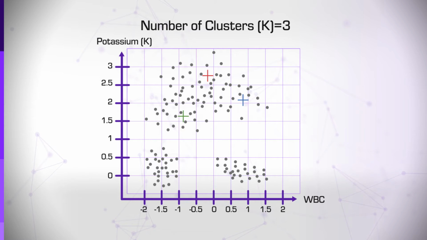Now we form the 3 clusters around the 3 centroids. This is pretty easy. For each point, we just compute the 3 distances to the 3 centroids and assign the point to its closest centroid. So, this point is assigned to centroid number 1, this point to centroid number 2, this also to number 1, this to number 3, and so on to all points.